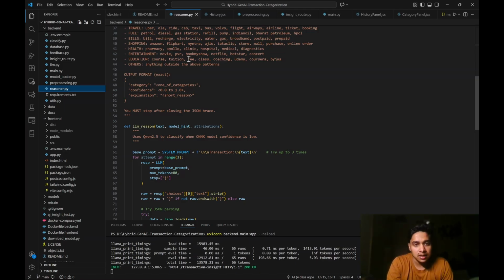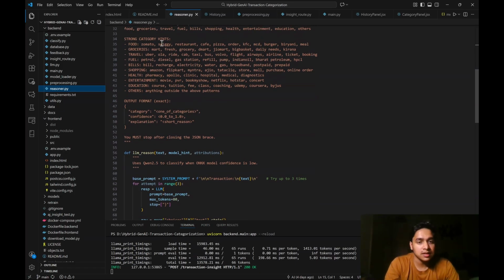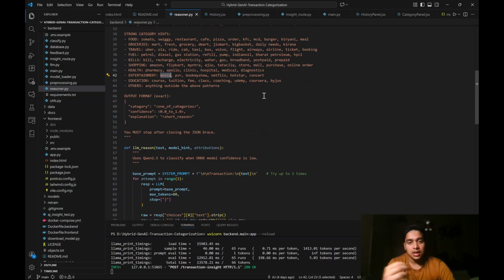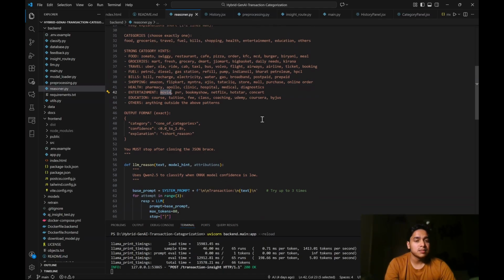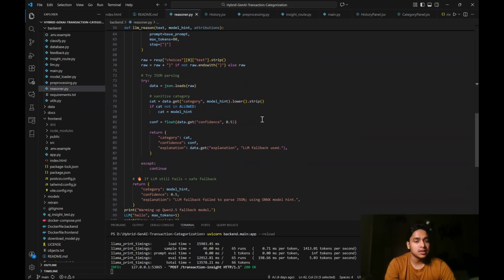Here we can see I gave it keywords in all separate categories: in food, if there is burger, biryani, meal; in groceries, if there is daily needs or something like that; in fuel, shopping, purchase. There are keywords like movie, entertainment that can come into the entertainment category. If it encounters words similar to those, it will categorize them into their respective categories.